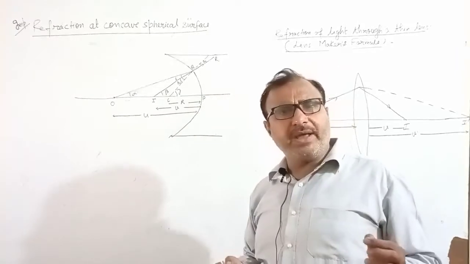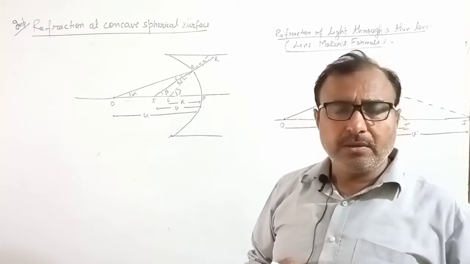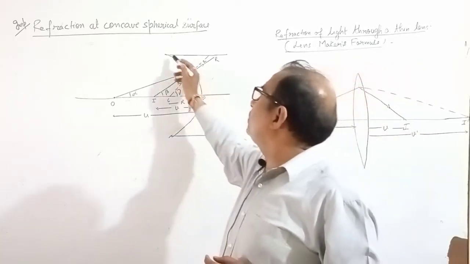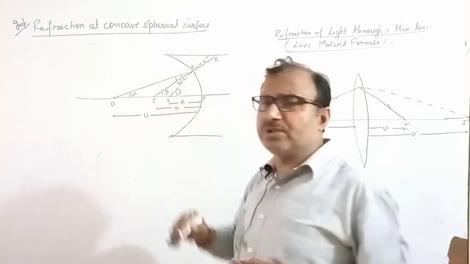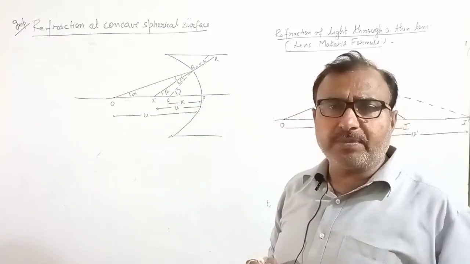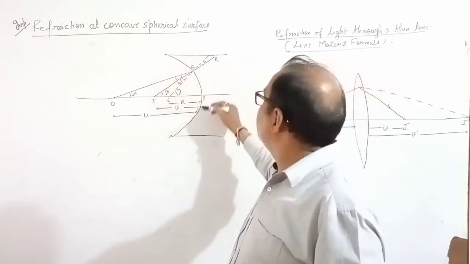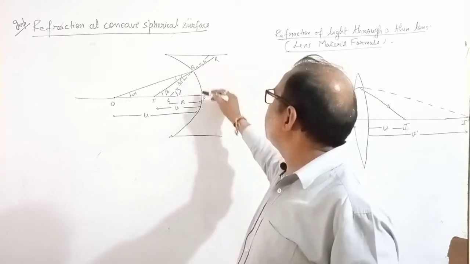Each and every sphere has a center. So this sphere also has a center C, which is known as the center of curvature. This is the middle point of the refracting surface, P.